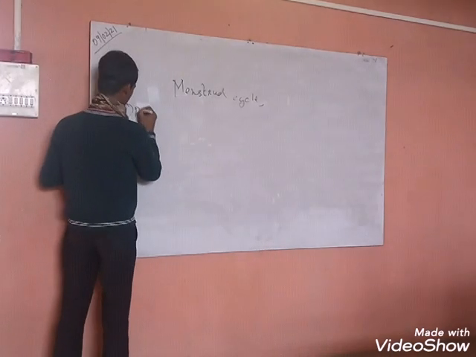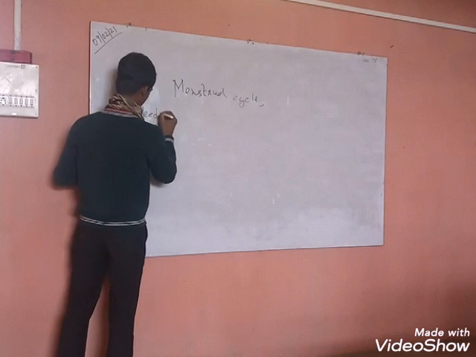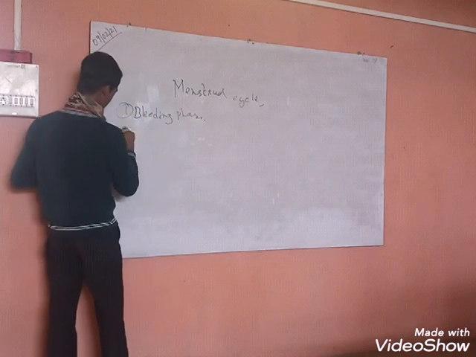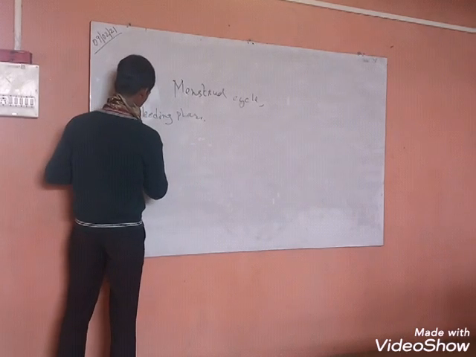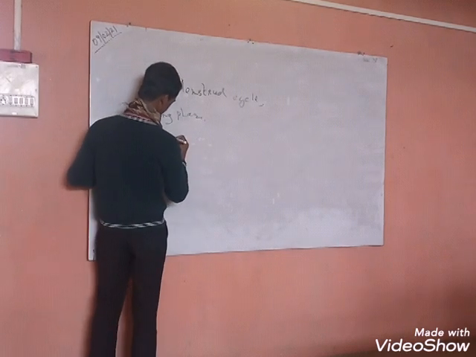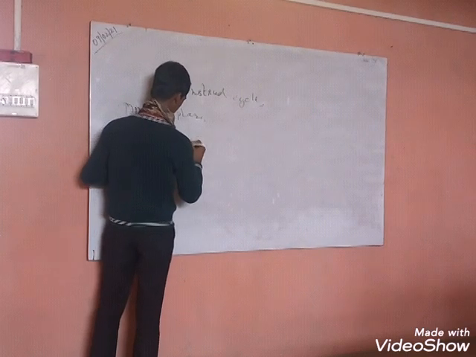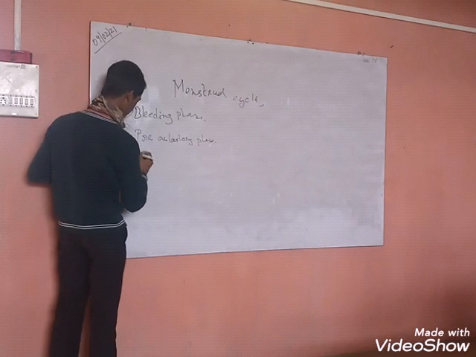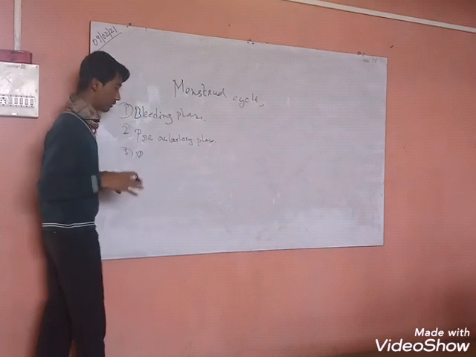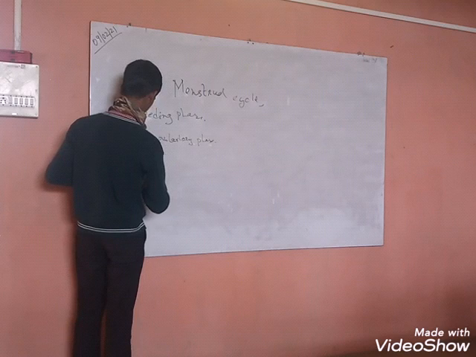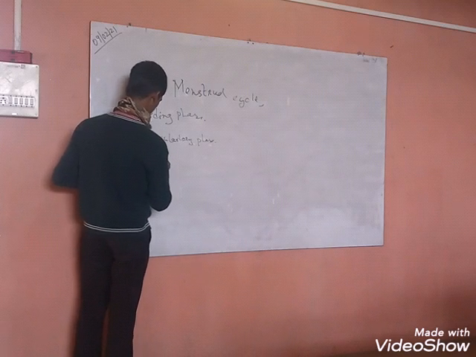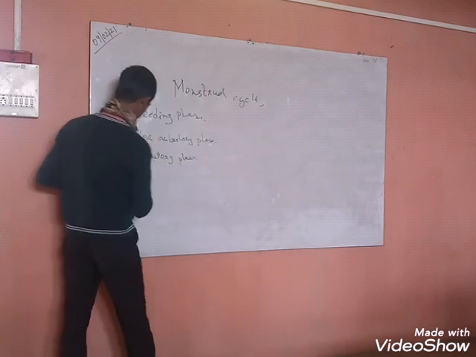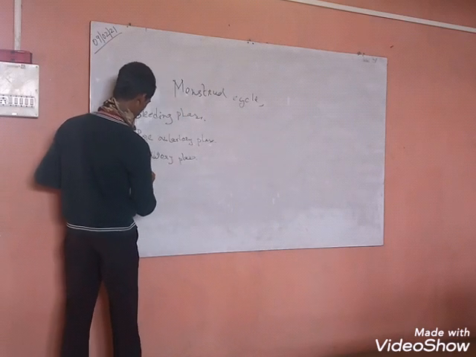Number one is the bleeding phase, number two is the pre-ovulatory phase, the third phase is the ovulatory phase, or you can say ovulation, and the last is the post-ovulatory phase.